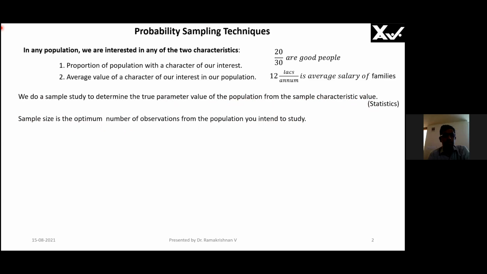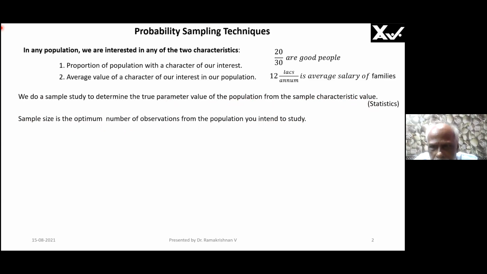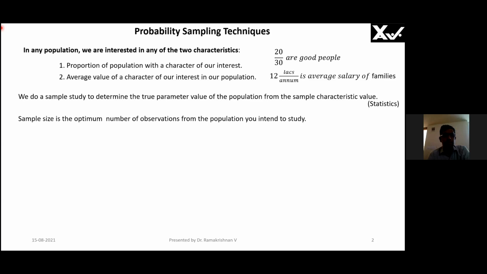I have a question, sir. Yes, ma'am. I have a question, sir. Yes, please. If you're taking the sample, is there any criteria on this which we have to use?